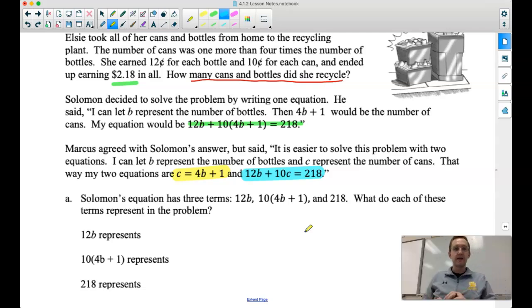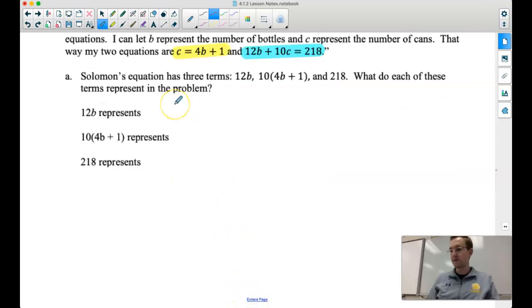So let's take a look at Solomon's equation yet again. We've got three terms: 12B, 10 times (4B plus 1), and 218. What do these terms represent in the problem? We kind of talked about this a little bit already. Again, 12B is telling us that we have 12 cents per bottle. The 12 is 12 cents per bottle.